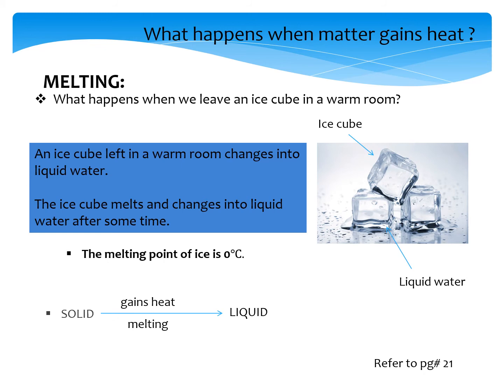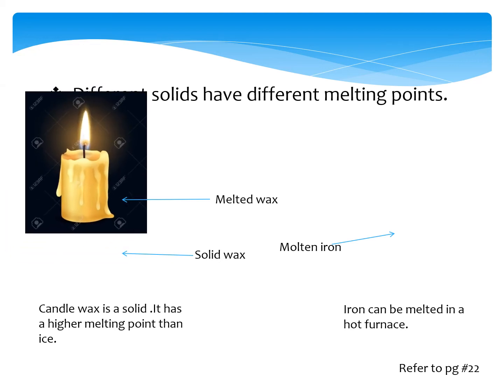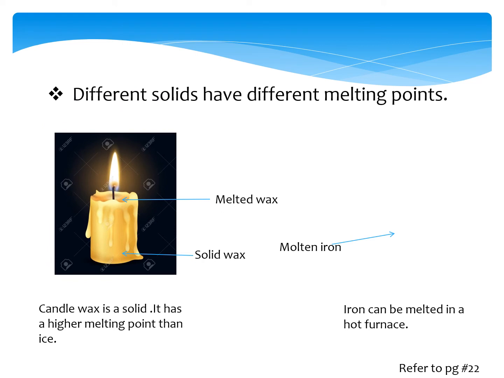Now for further explanation, you have to refer to page number 21. Now in this slide, there are different solids having different melting points. On the previous slide, we have seen the melting point of ice. Here there are two examples on the slide related to melting. The first is candle wax.